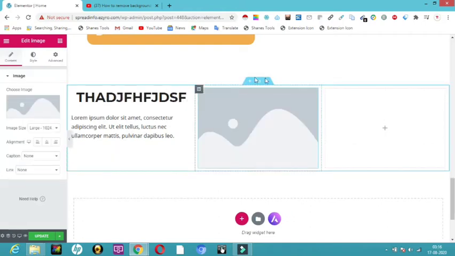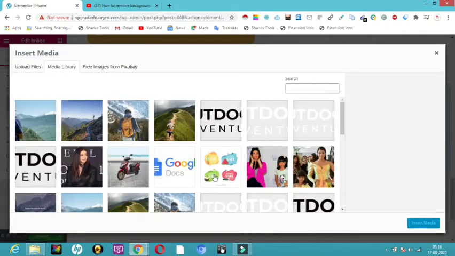So now the image is here. Now I can choose any image that I want to choose. So here I'm going to click on choose image. So let me choose any image over here. So I'm going to select this image and I'm going to click on insert media.